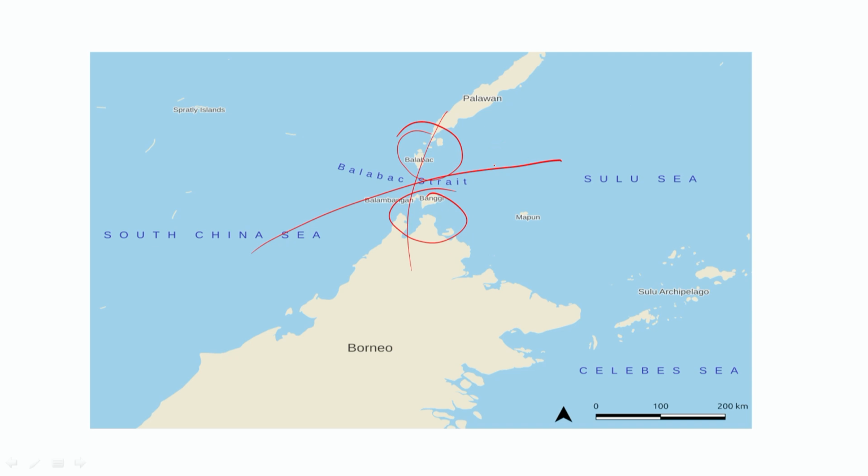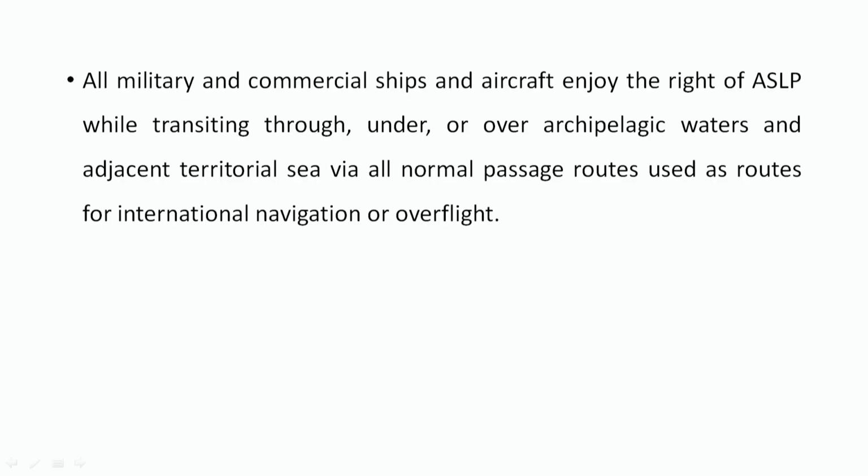The rights of the coastal state remain unrestricted. Not only the rights of the coastal state, but other neighboring states also can use the overflight area of this strait. All military and commercial ships and aircraft enjoy the right of archipelagic sea lane passage while transiting through, under or over archipelagic waters and adjacent territorial sea via all normal passage routes used as routes for international navigation or overflight.